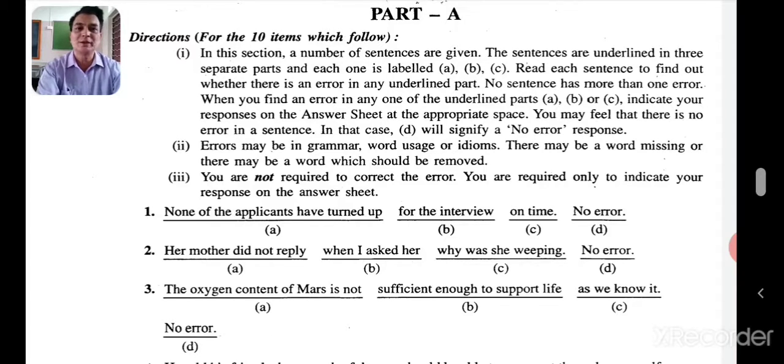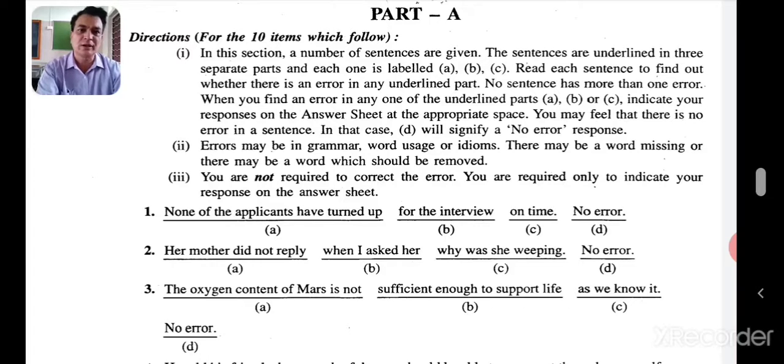So what should be there? There should be a statement. So after why, subject should be there. What is the subject? She. So why she was weeping. So the answer is C. Remember, when a question word is used as a relative conjunction, then in that case what should be used? A statement is to be used. You got it now? So let's go ahead with the next one now.